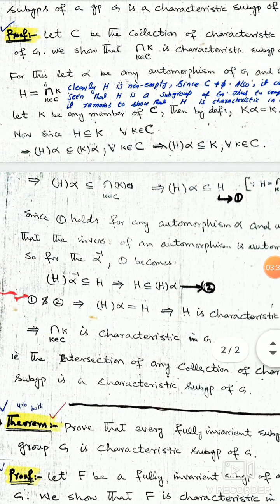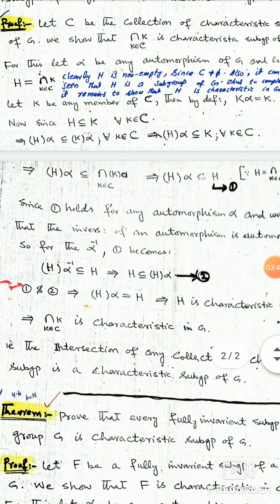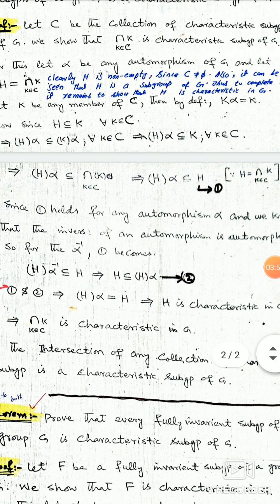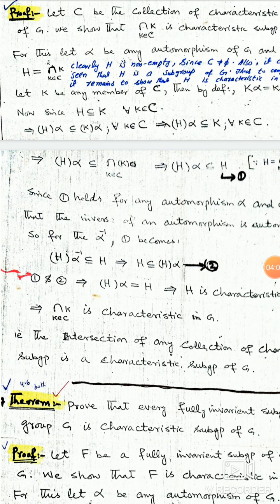For this, we take alpha any automorphism of G and let H be equal to the intersection of K belonging to C, K. It means that H is the intersection of the whole collection. So let K be any member of C. We take a member from C, then by definition K under alpha is equal to K because K is characteristic.